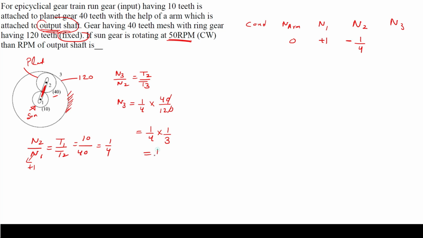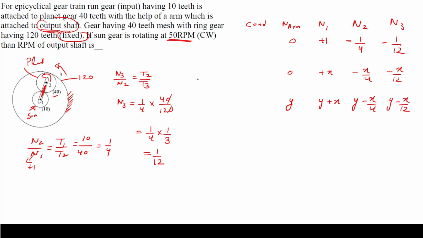So it is going to be 1/12. So I can write 1/12. Now if gear 2 is rotating counterclockwise, then gear 3 meshing internally is also going to rotate counterclockwise, so it is negative. Now I can just multiply by x. So 0 plus x, minus x by 4 and minus x by 12, and then I have to add y. So y plus x, y minus x by 4 and y minus x by 12.